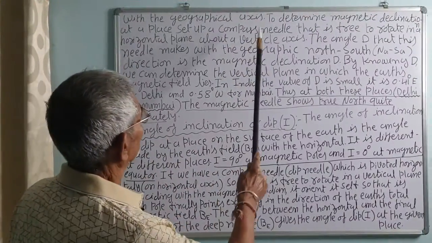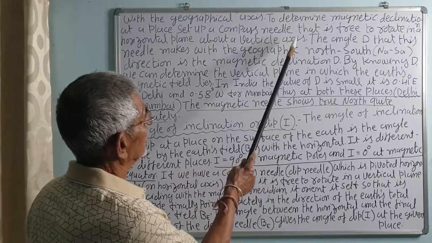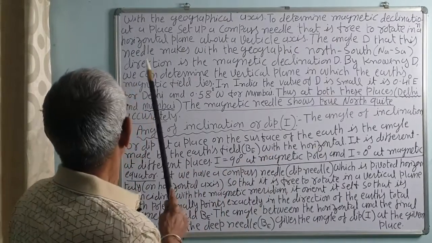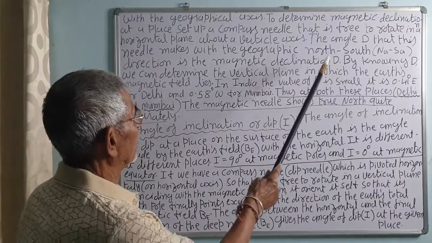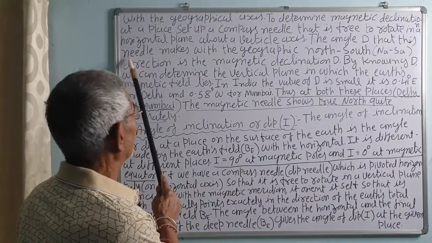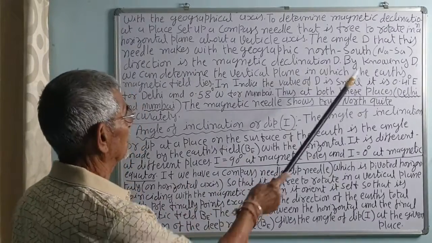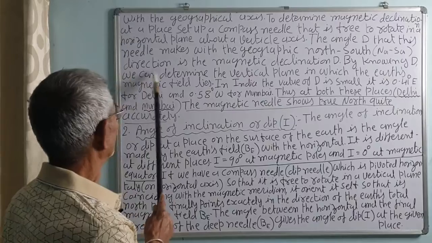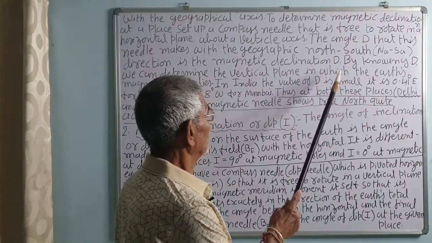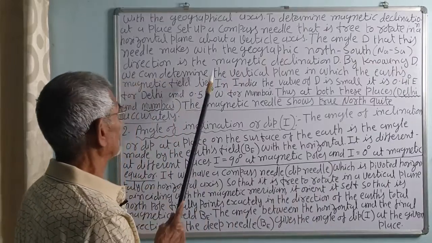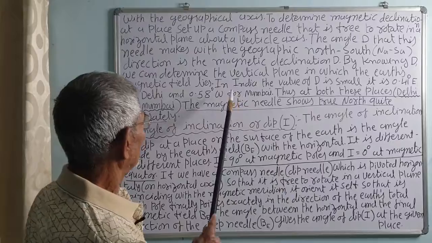To determine the magnetic declination at a place, set up a compass needle that is free to rotate in a horizontal plane about the vertical axis. The angle D that this needle makes with the geographical north-south direction, NG-SG, is the magnetic declination. It is represented by D. By knowing D, we can determine the vertical plane in which the Earth's magnetic field lies.